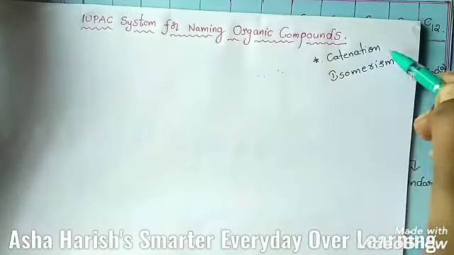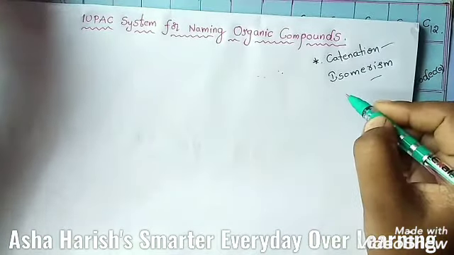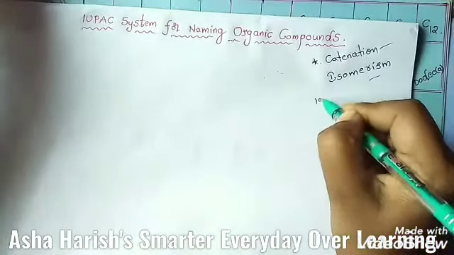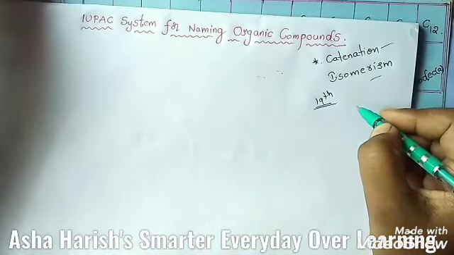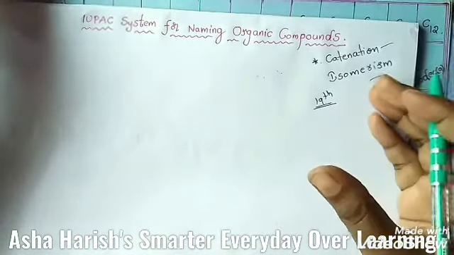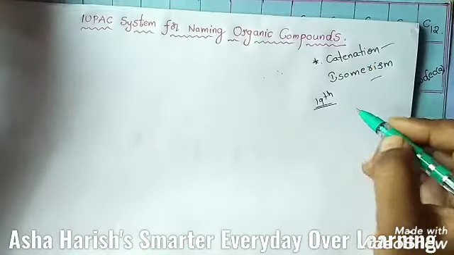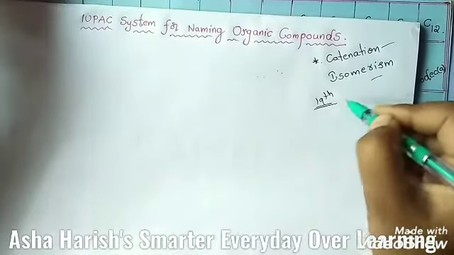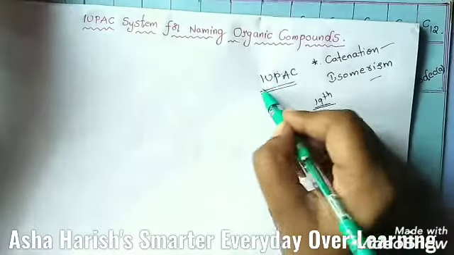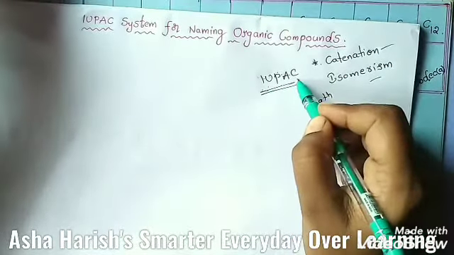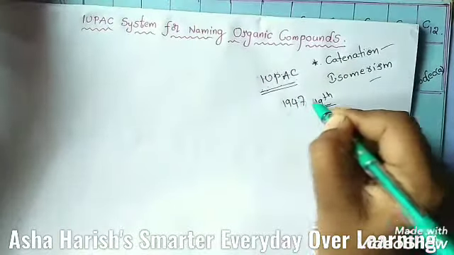Because of the unique property of catenation and isomerism, carbon forms a large number of organic compounds. Even towards the end of the 19th century, the number of organic compounds known was large, and it became difficult to remember them by their common or trivial names. Then, in order to systematize the nomenclature of organic compounds, the IUPAC, International Union for Pure and Applied Chemistry, introduced this system of nomenclature, first in the year 1947.